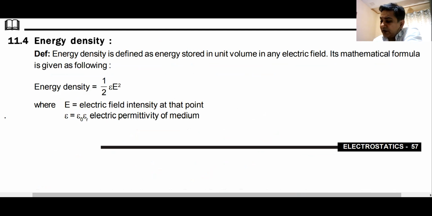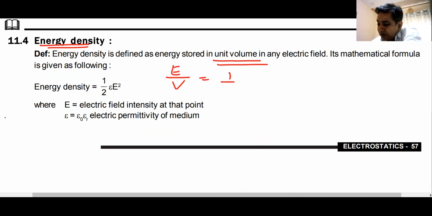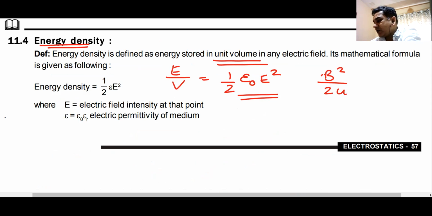Then sometimes you might come across this term, energy density. Energy density is energy per unit volume. In a unit volume, how much energy is stored? That is always equal to half epsilon naught E square. If you talk about magnetic energy density, it will be B square by 2 mu naught. If it is electrostatic energy density, it will be half epsilon naught E square.